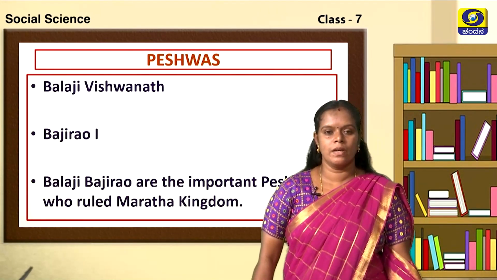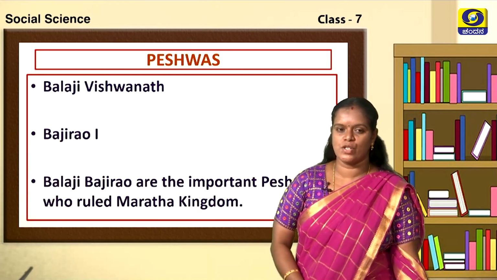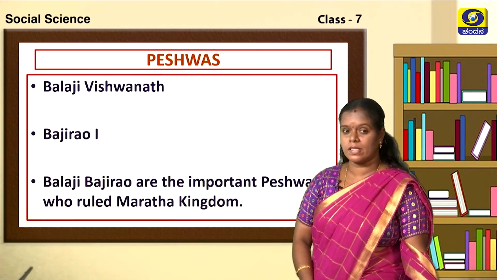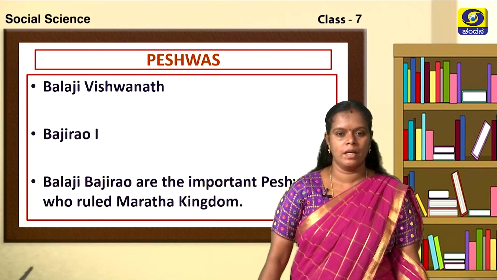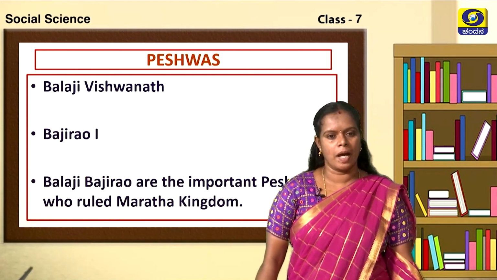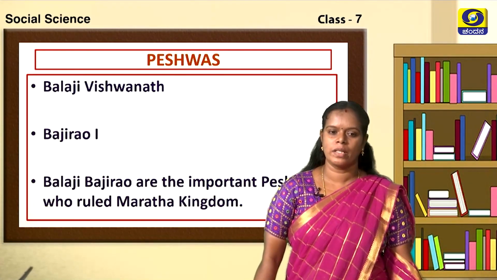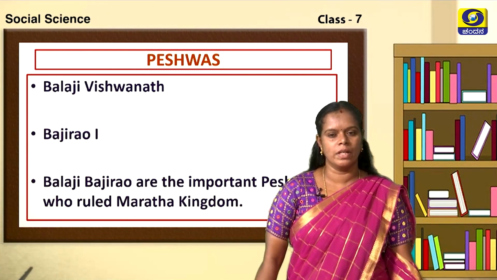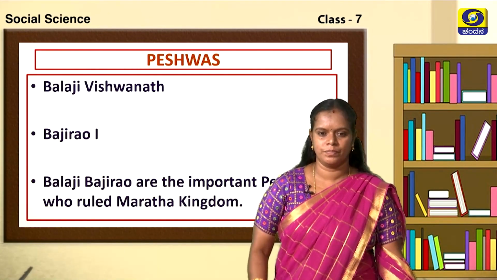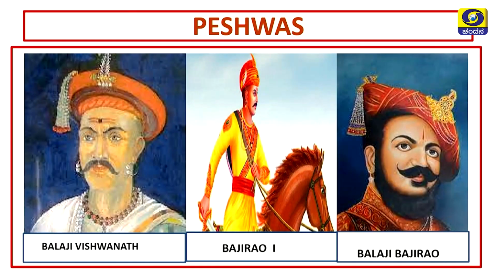Now let us see who were the important Peshwas. Balaji Vishwanath, Baji Rao I and Balaji Bajirao are the important Peshwas who ruled the Maratha kingdom. Have a look on the screen, children. These were the three important Peshwas. The first one is Balaji Vishwanath, the second one is Baji Rao I and the third one is Balaji Bajirao.